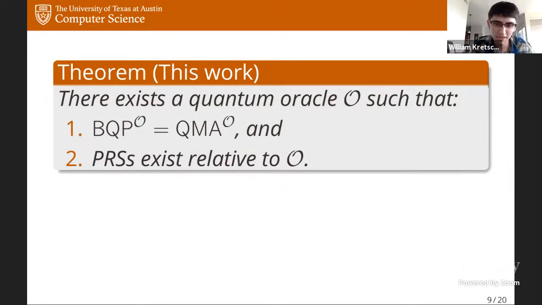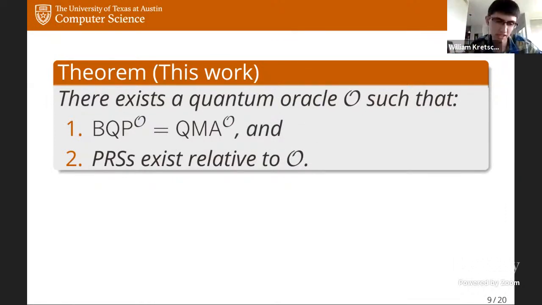And hence, there can't be any secure classical cryptography that is secure against quantum devices. And yet, there can nevertheless be these pseudorandom states which are secure against quantum devices. So I found this to be very surprising. But I guess that's what we can show.